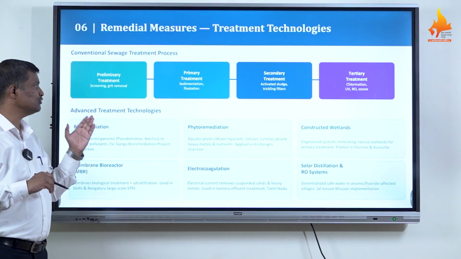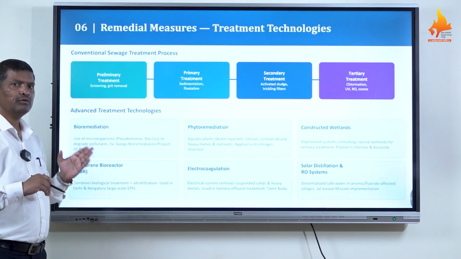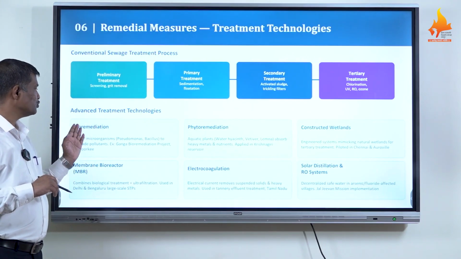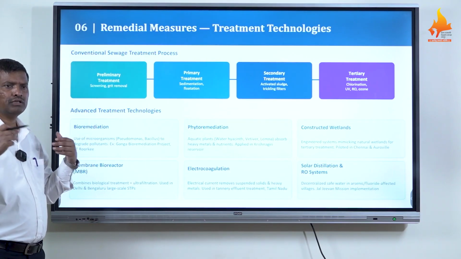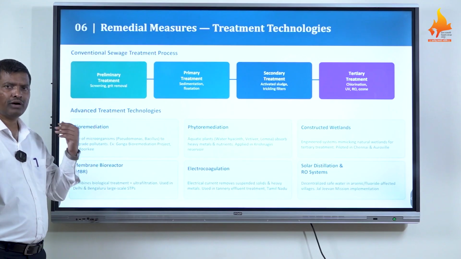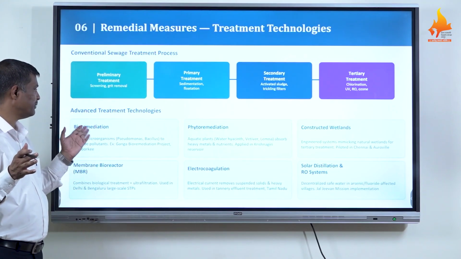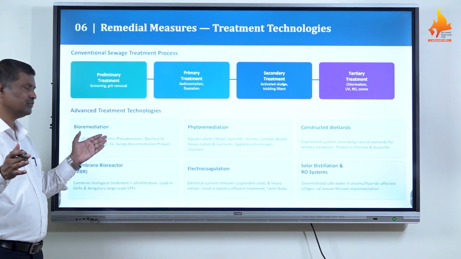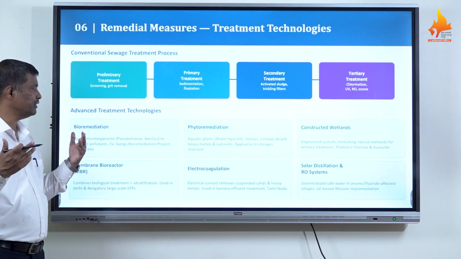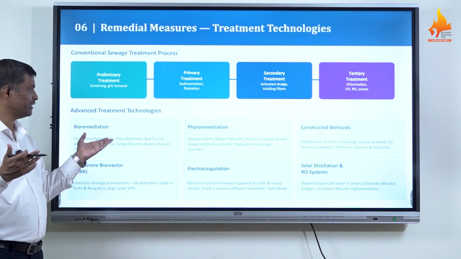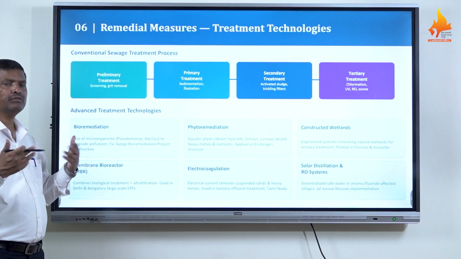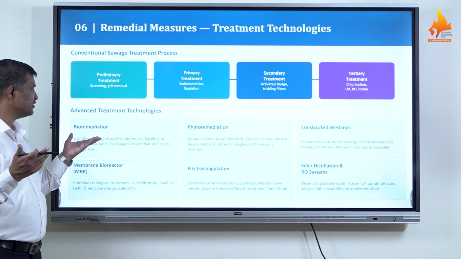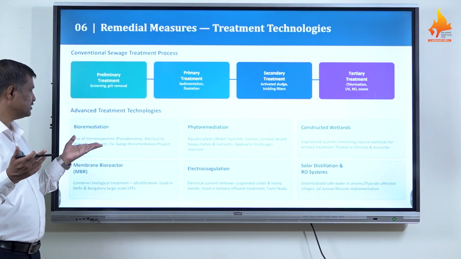Those technologies are useful in future and nowadays for treatment of water and water bodies. So bioremediation, when a large amount of water is there in rivers, in water bodies, or in marine habitat, is one of the best techniques. It uses natural microorganisms having the capability to degrade pollutants, like Pseudomonas and Bacillus. Nowadays Ganga river water is treated by such bioremediation methods, and this project is conducted by IIT Roorkee.